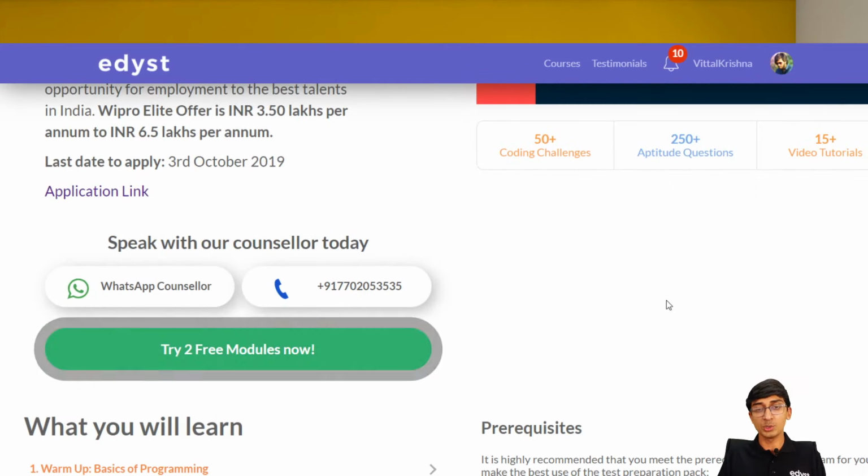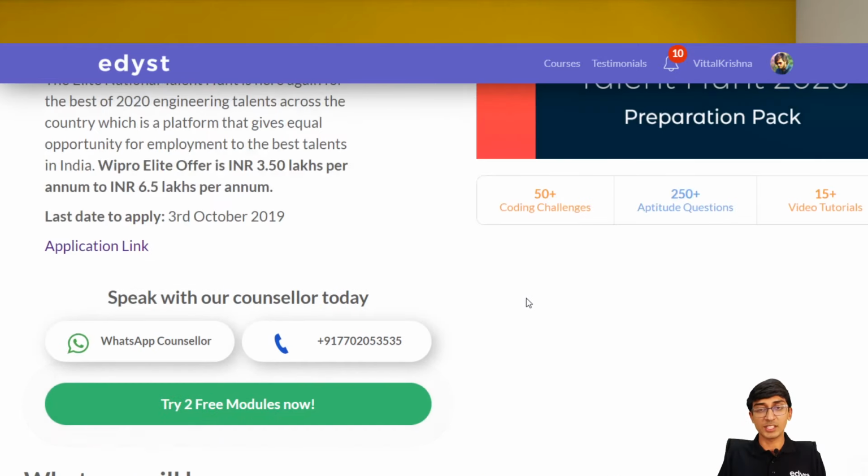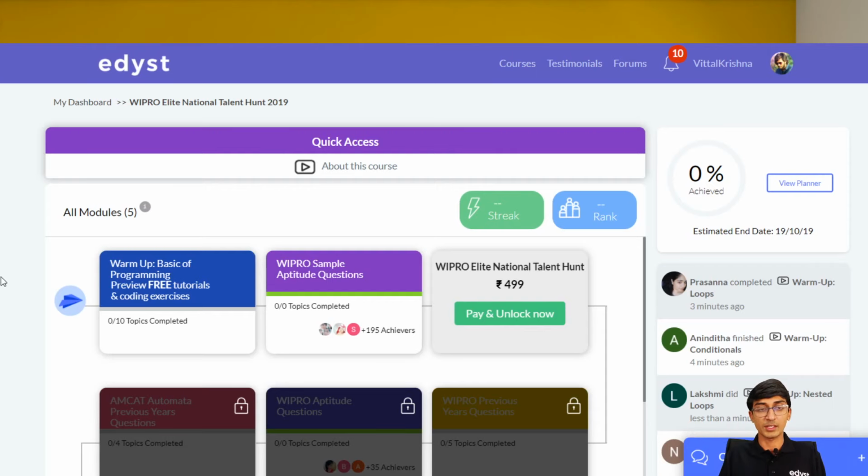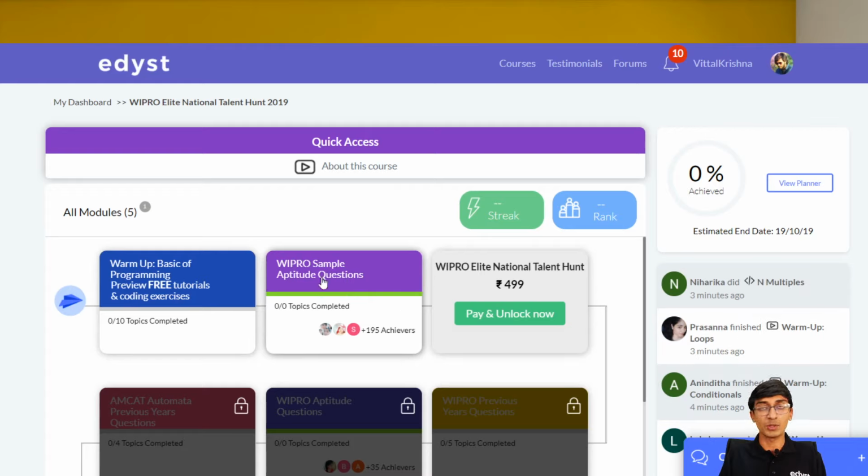The best part about these 2 free modules is that we have over 75 coding questions, but in these 2 free modules, you have a free revision of all of the concepts. Once you click this, it will ask you to log in, and once you log in, this is what it will look like. You have a warm-up, and then you have some sample aptitude questions also. For this one, we've specifically kept about 250 questions of the aptitude. You can see 50 people are already online practicing, so don't miss out, join them and practice.